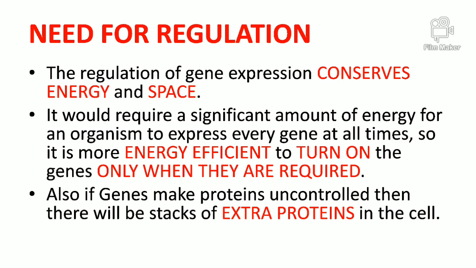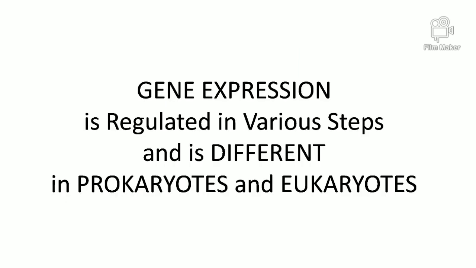Gene expression is regulated in various steps and is different in prokaryotes and eukaryotes. In eukaryotes, the process is very complicated and it is regulated in multiple steps: before transcription, after transcription, before translation, after translation, or even during the modification of the different polypeptides.